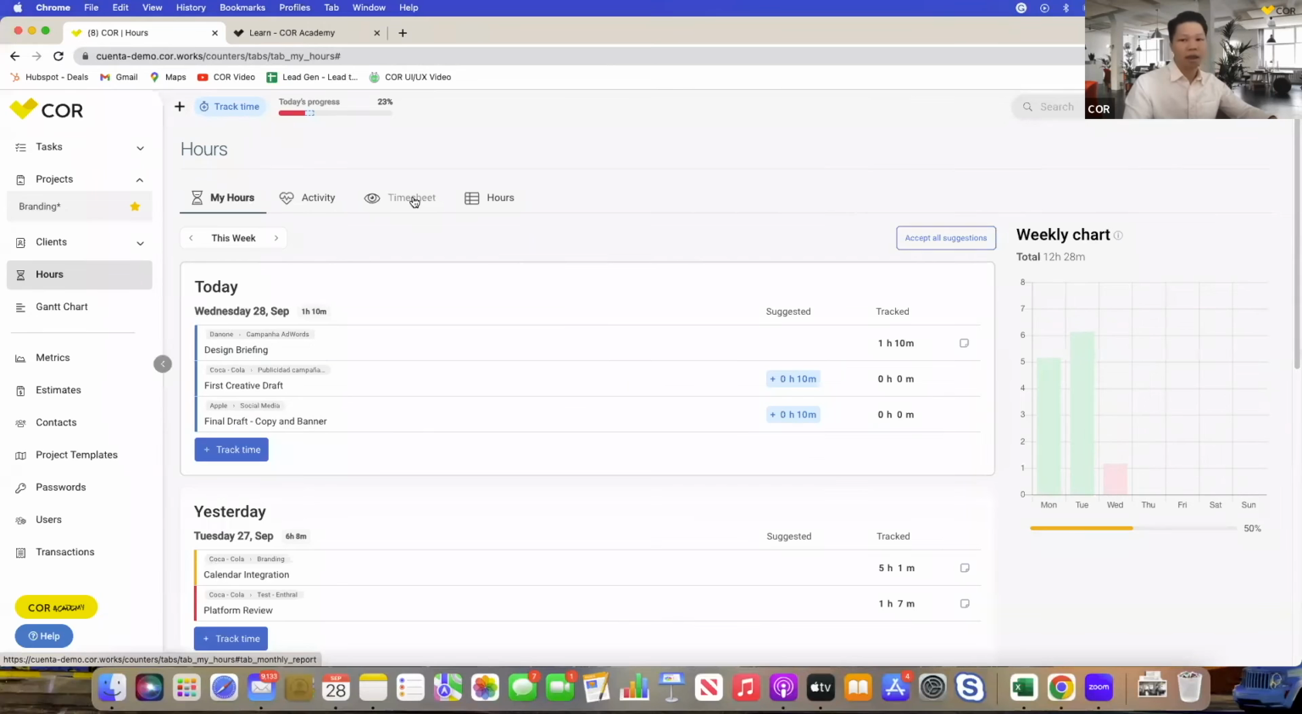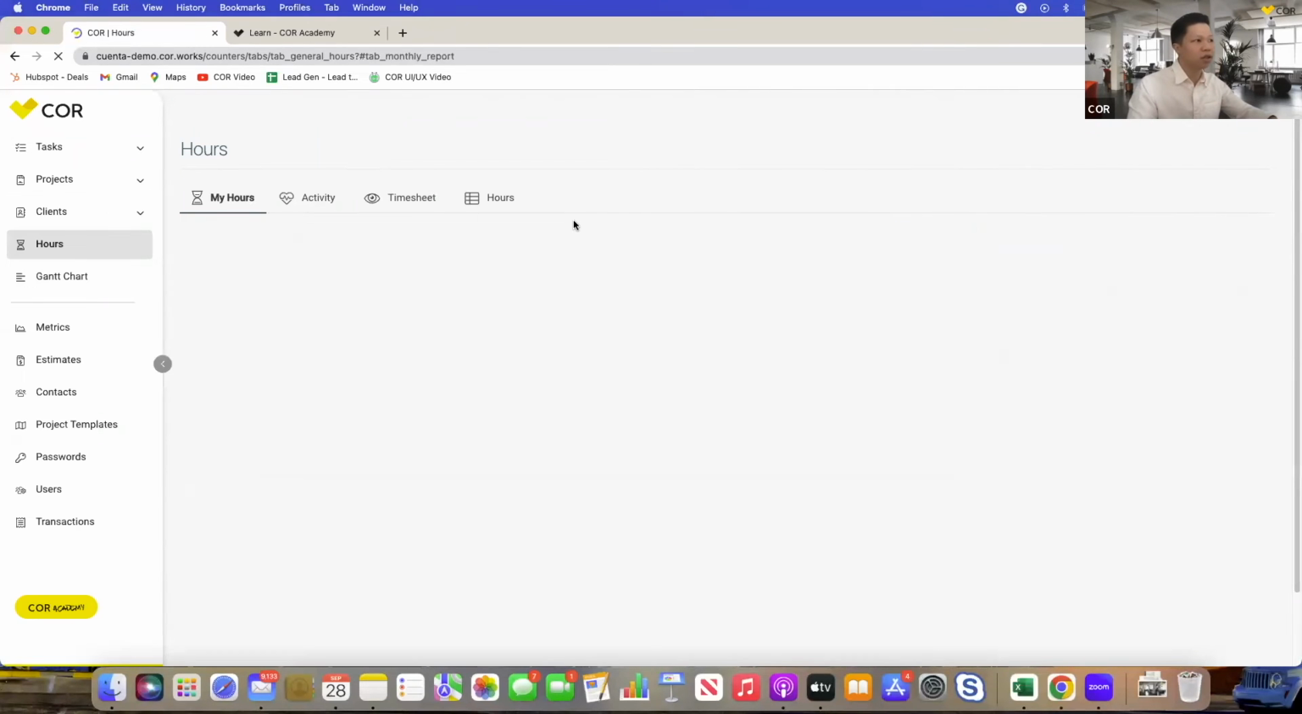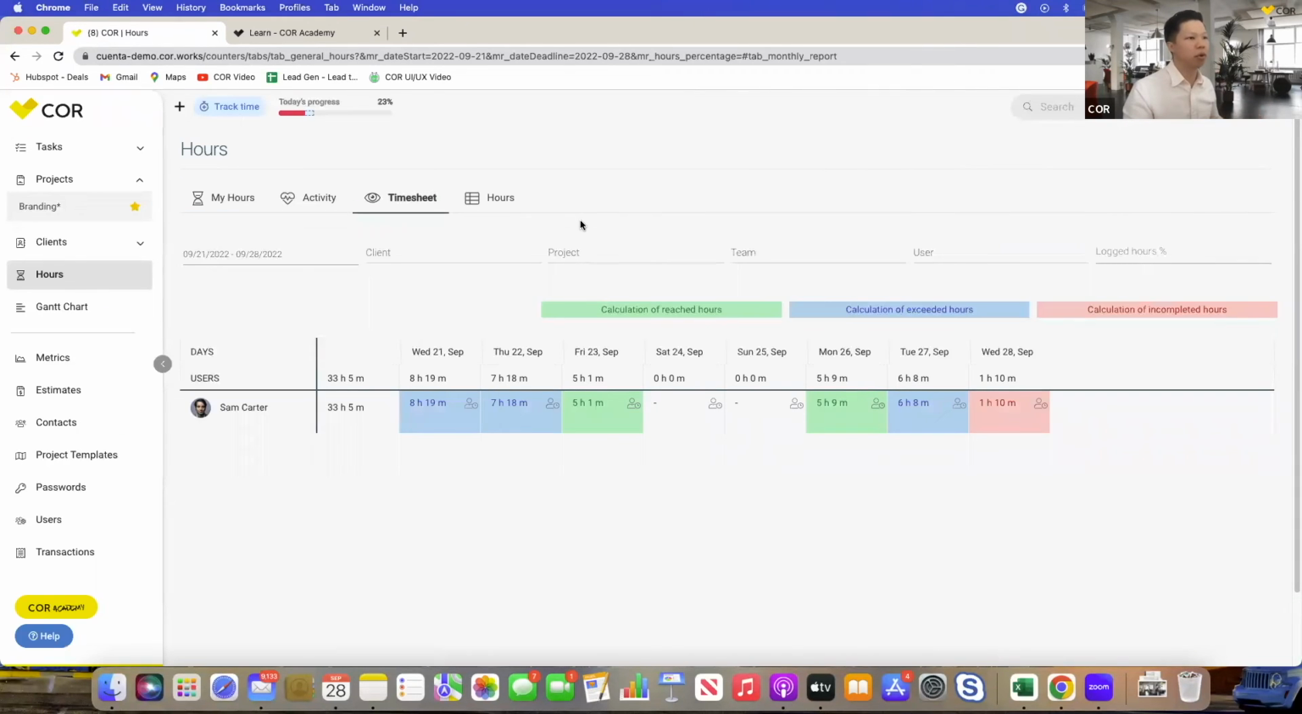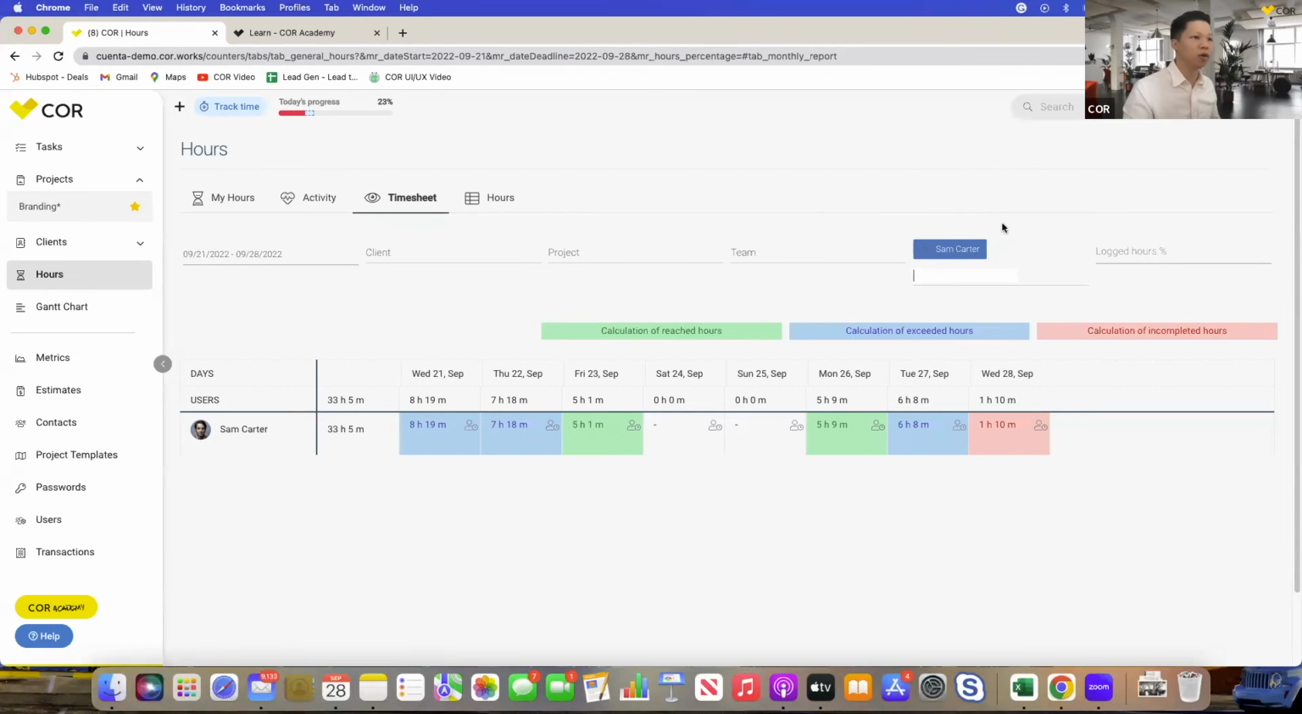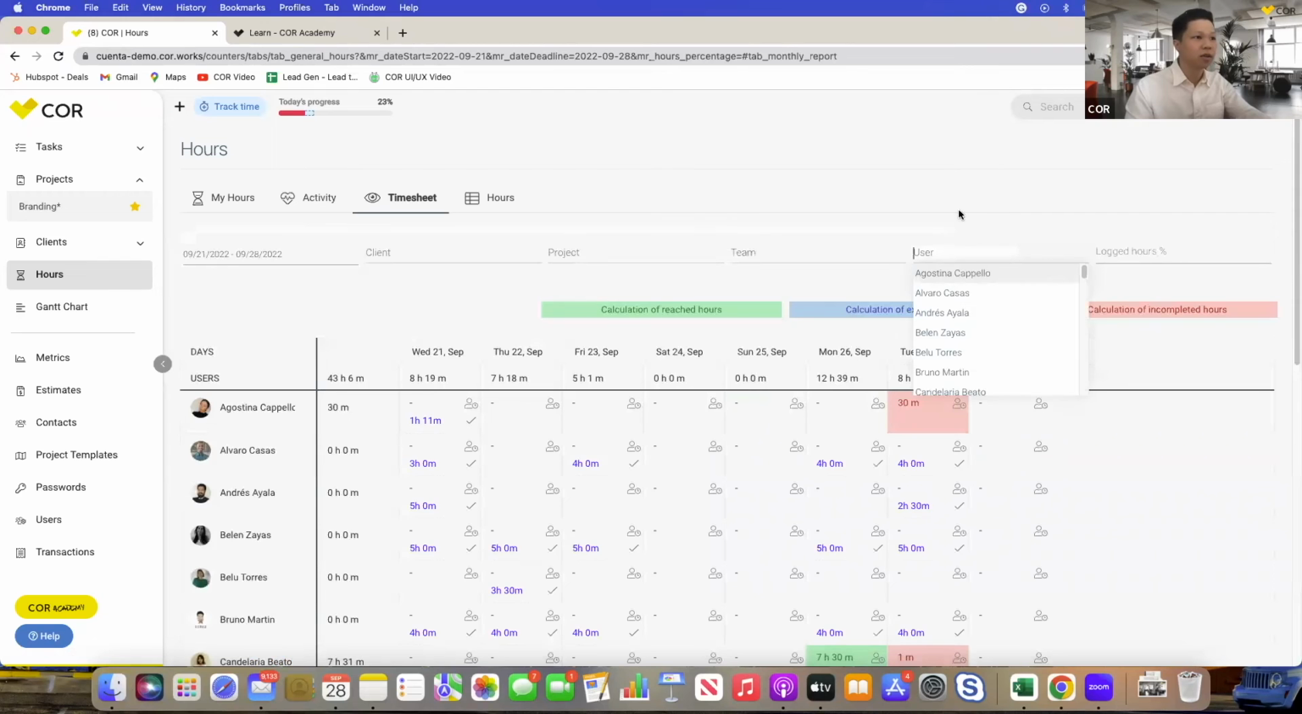Okay. And if you are on a more managerial standpoint, and you want to see who has been working on what and how much time people have been spending, you can jump under this timesheet tab.